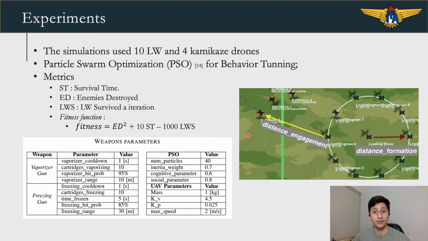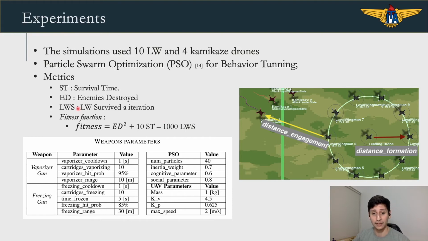After this initial adjustment, we used particle swarm optimization, PSO, to tune 2 parameters, the distance engagement and distance formation. Distance engagement sets a threshold distance for a loyal wingman to leave the formation in order to pursue a threat. The distance formation is the radius of a formation, with the leader at the center.